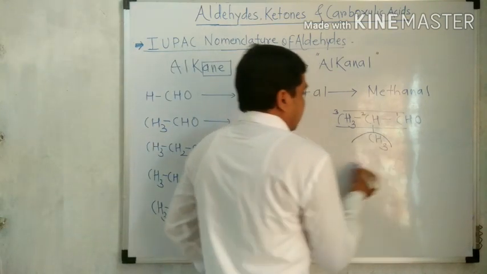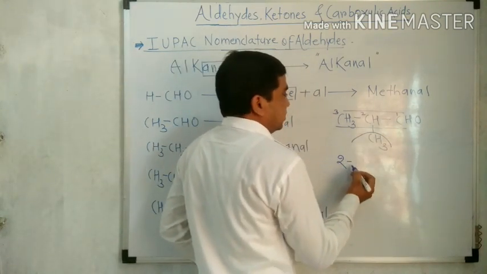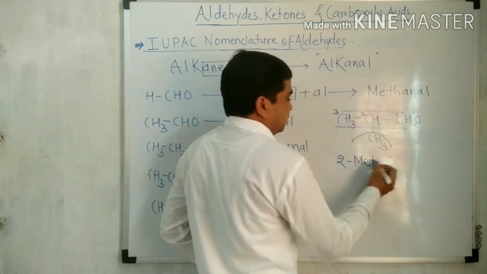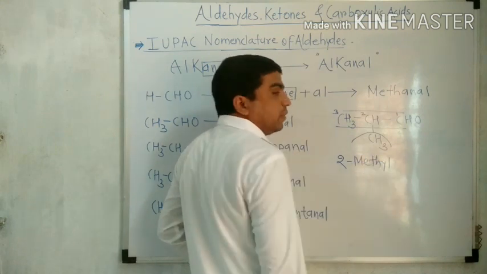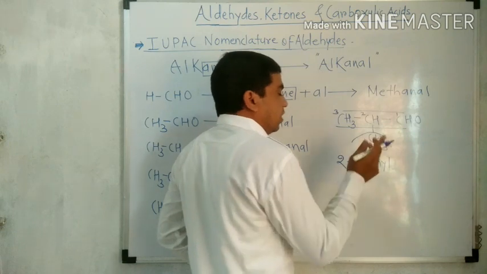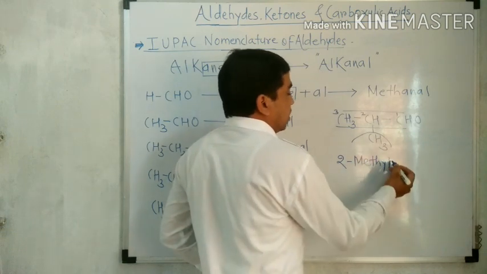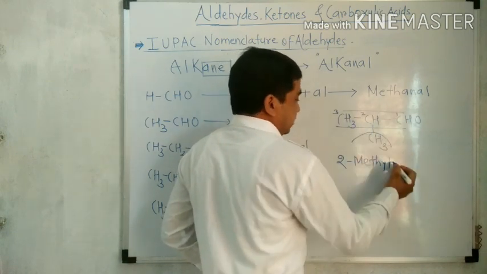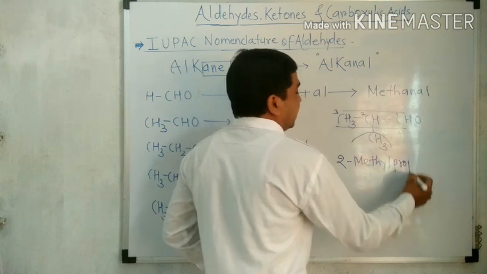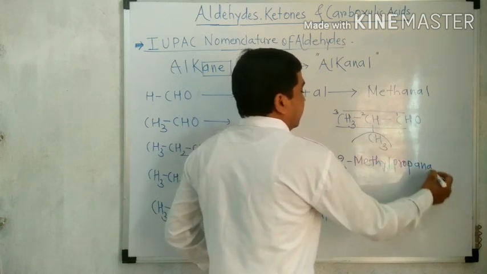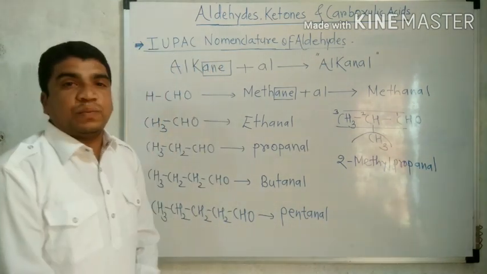So, numbering the structure in this way, 1, 2, 3. After all, we can write the name of this structure as 2-methyl, because the second carbon contains CH3. CH3 is called methyl, so 2-methyl. How many carbons remain in the chain? 3. And a 3-carbon alkyl is propanal. Therefore, it is called 2-methylpropanal.